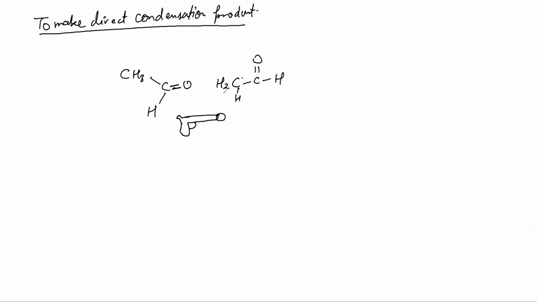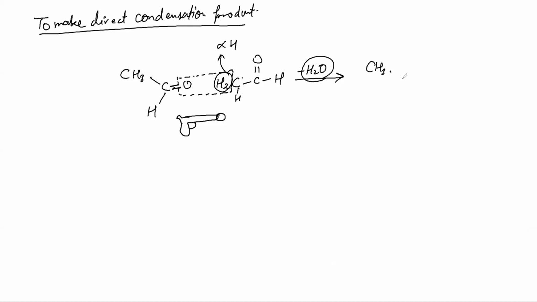To whom are you targeting? This is your alpha hydrogen. And now you will fire. When you fire the gun, whether the second person dies or not, he will start sweating in fear. So this is the sweat coming out.